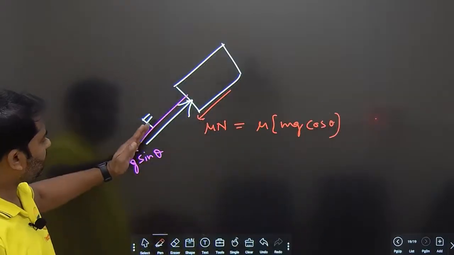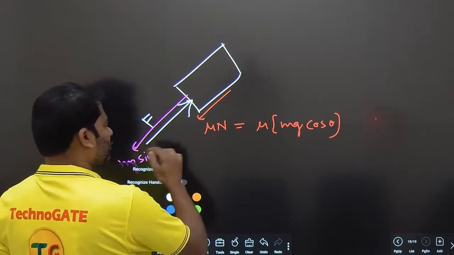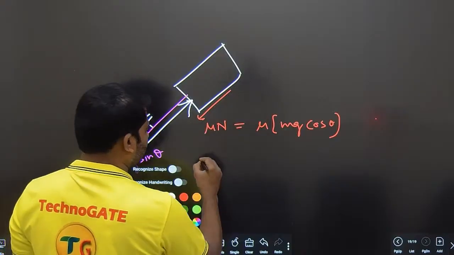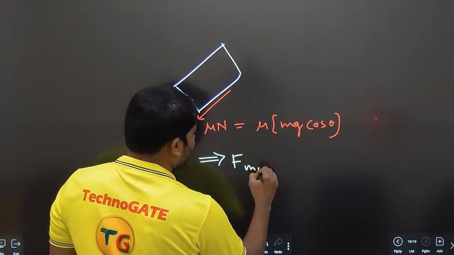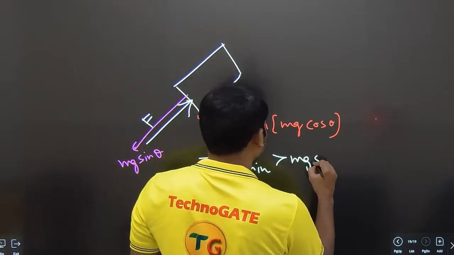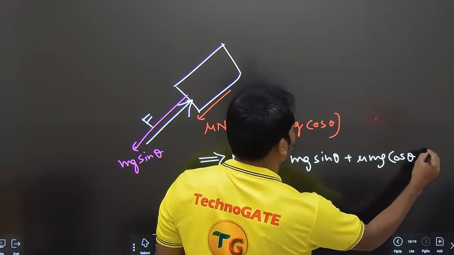So whatever the force F you are applying, it should be overcoming both mg sin theta and also this mu into n. So this implies F minimum required should be greater than this value mg sin theta plus mu mg cos theta.